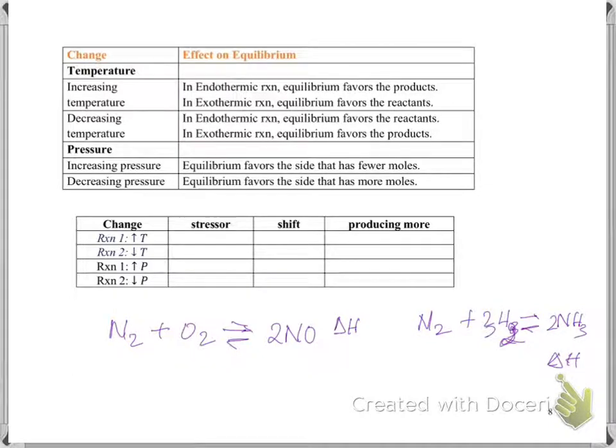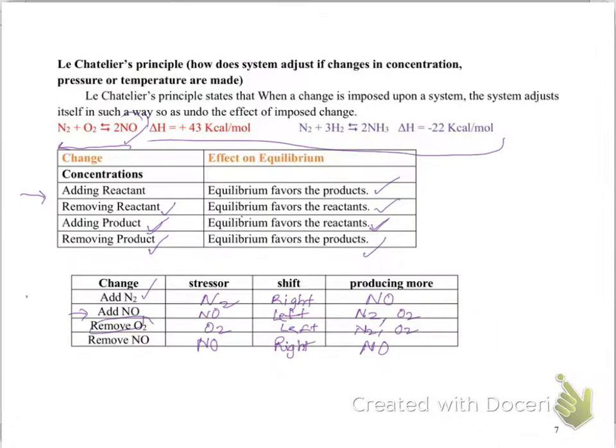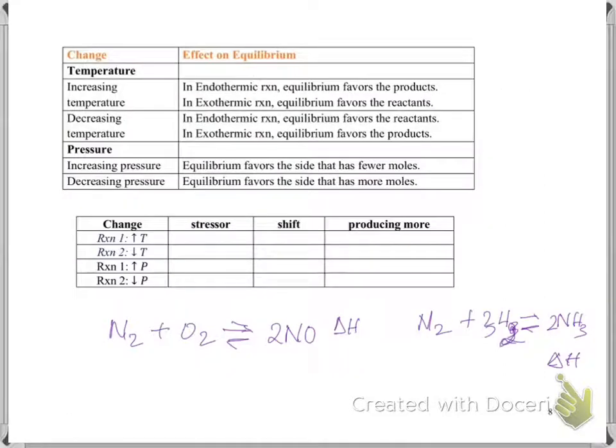If I go back here, delta H is positive for this reaction, N2 plus O2, and delta H is negative for the second reaction. Delta H positive means the reaction is endothermic, and delta H negative means the reaction is exothermic.